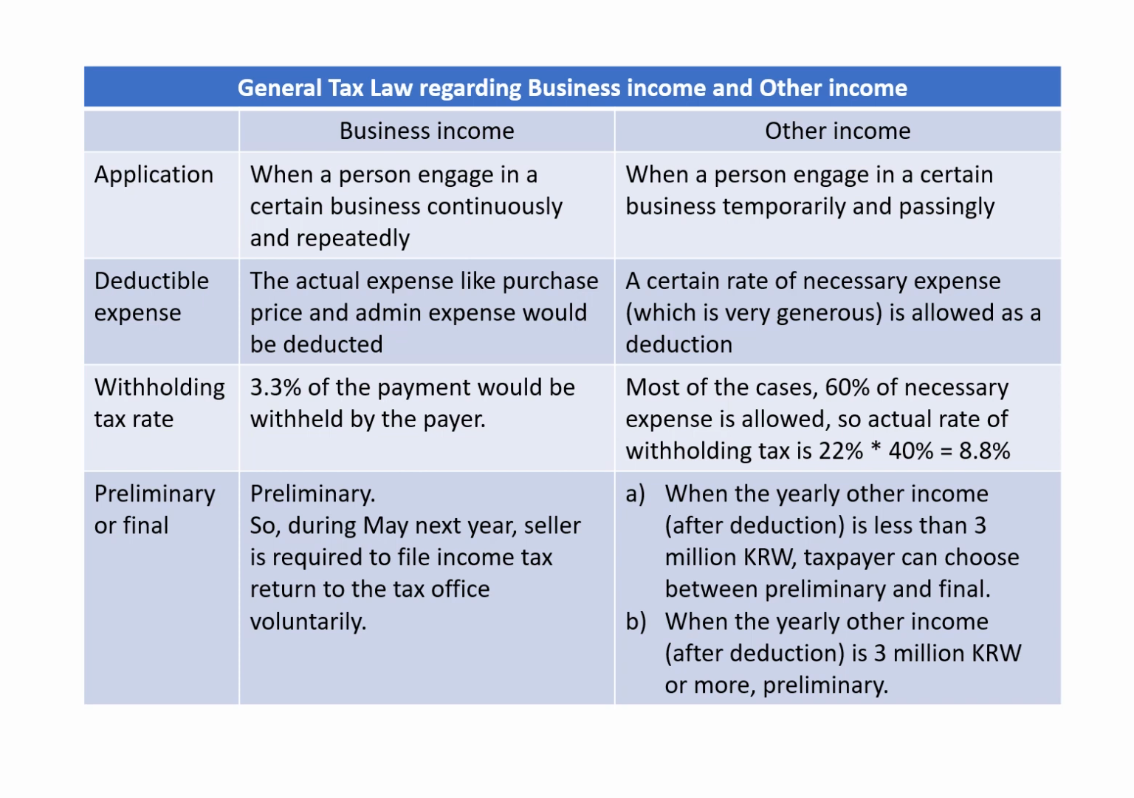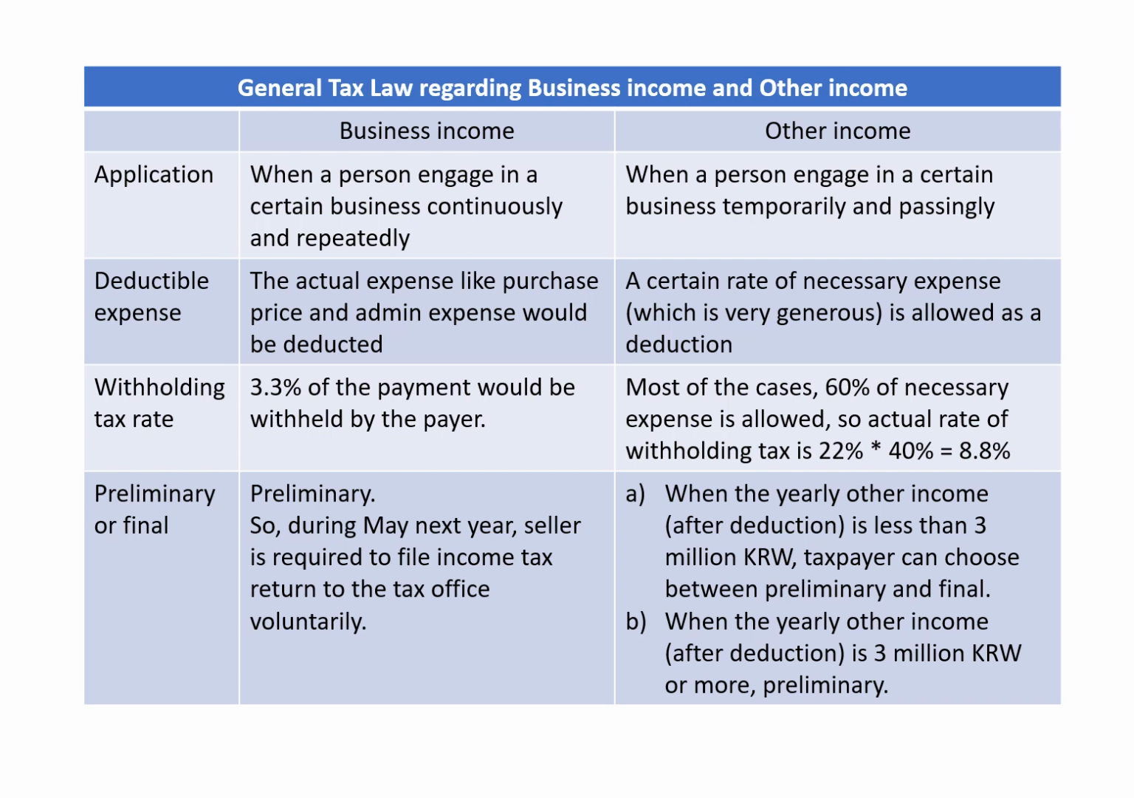And deductible expense: in the case of business income, the actual expense, like purchase price and admin expense, would be deducted. In other income, instead of actual expense, a certain rate of necessary expense, which is usually very generous, is allowed as a deduction. Withholding tax rate: for business income, 3.3% of the payment would be withheld by the payer.